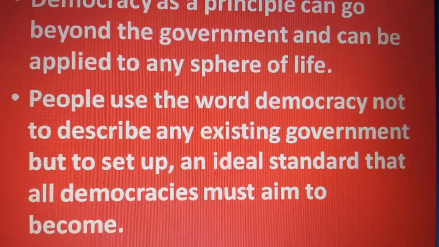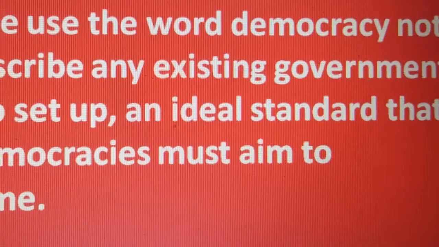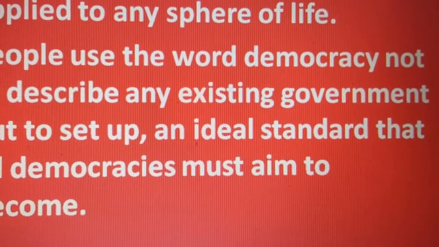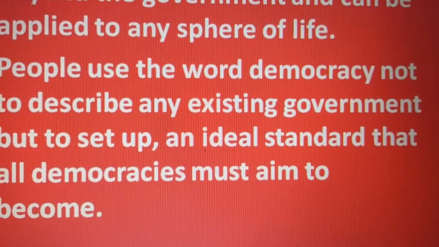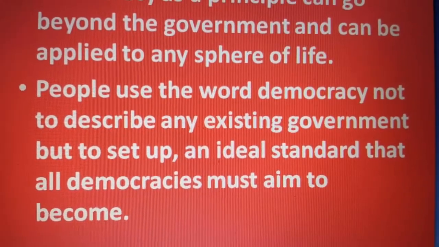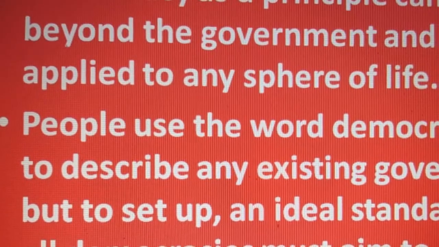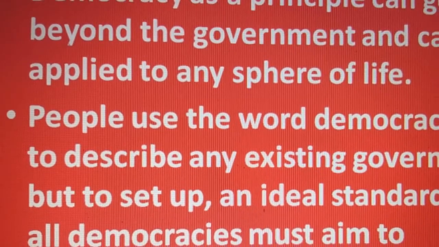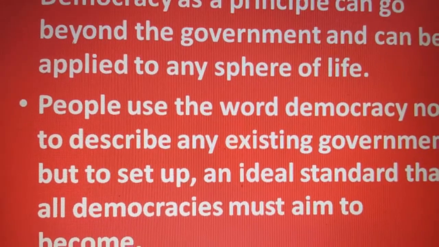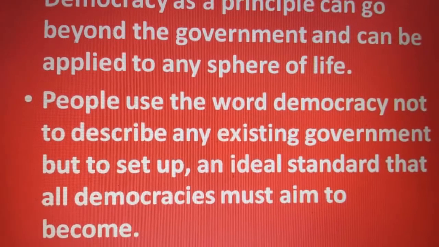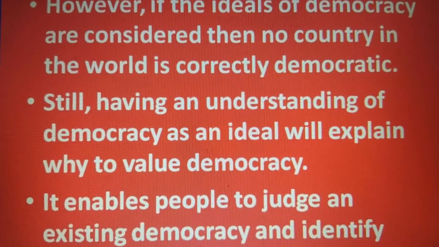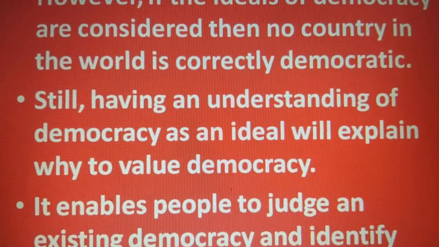People use the word democracy not to describe any existing government, but to set up an ideal standard that all democracies must aim to become. They are not using the word to describe those who are ruling now, but the structure of democracy and the ideal standard that every democracy should aim for. However, if the ideals of democracy are considered, no country in the world is perfectly democratic.